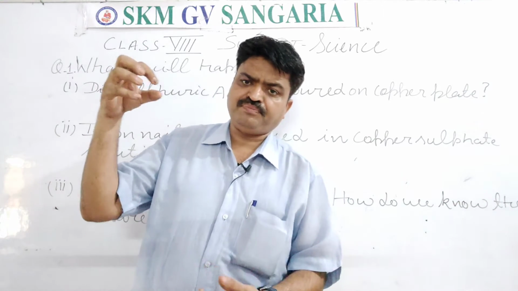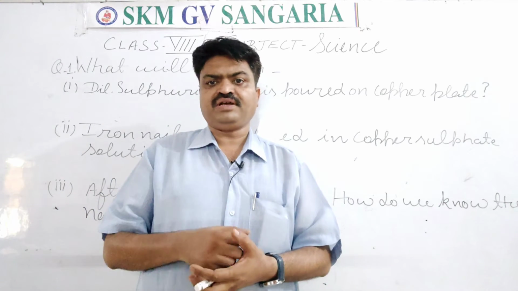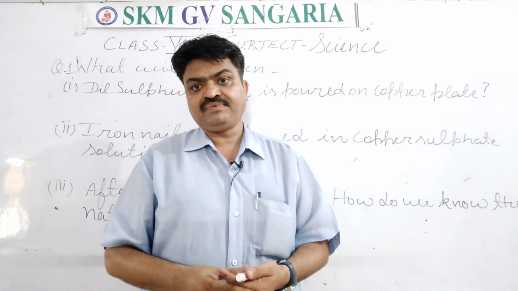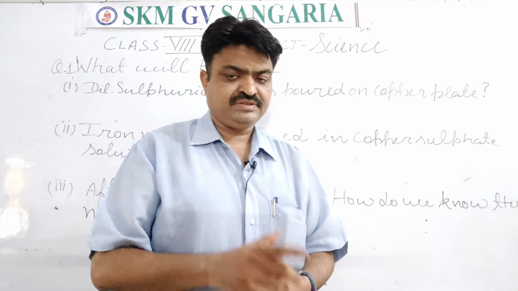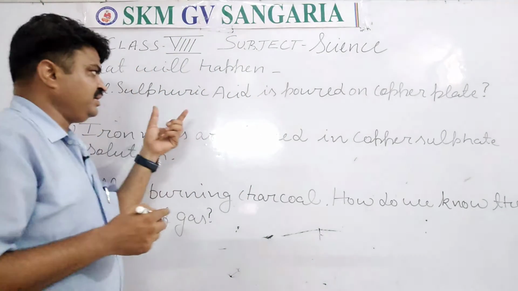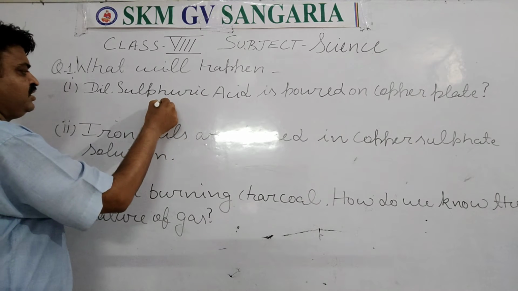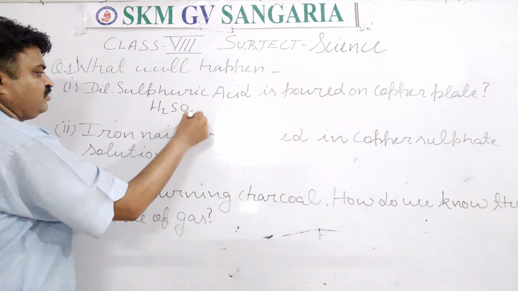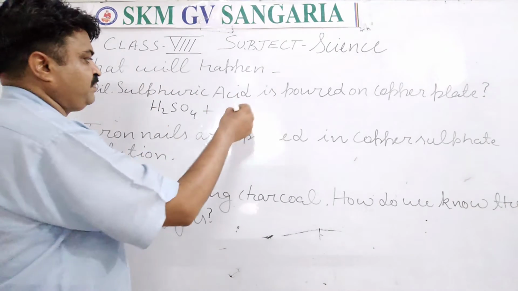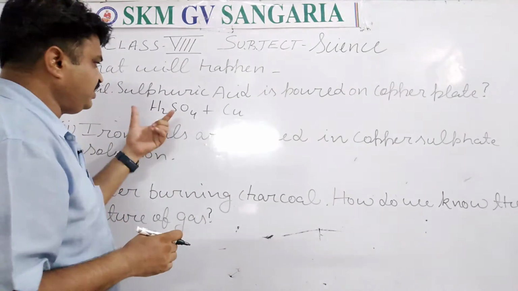Like the dilute sulfuric acid, when it is put on the copper plate, what will happen? This is the question. First, you write the chemical reaction of this. You write H2SO4, or you can write sulfuric acid here, on the copper plate. Copper, what is the symbol of copper? Cu.